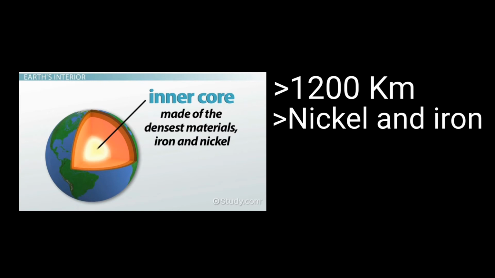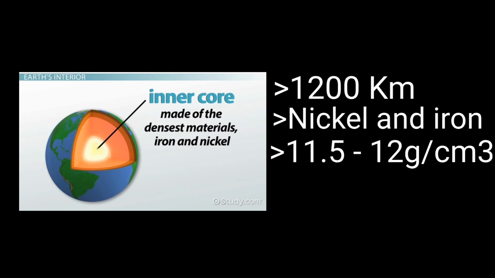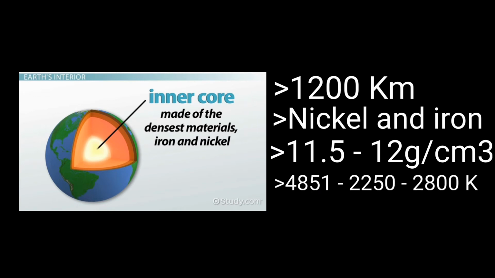The density of this layer is about 11.5 to 12 grams per centimeter cubed, and the pressure is 330 GPa. The outer core is in a liquid state of matter and has a melting point of 4,851 Kelvin and drops down to 2,250 Kelvin and enters the core at 2,800 Kelvin.